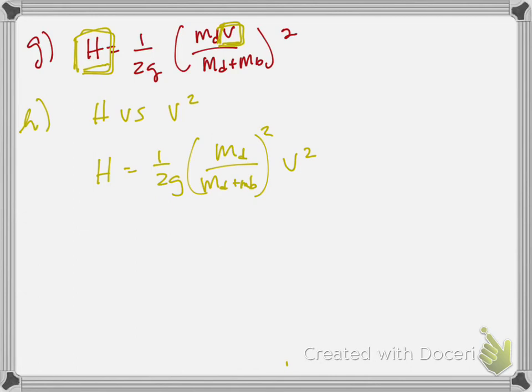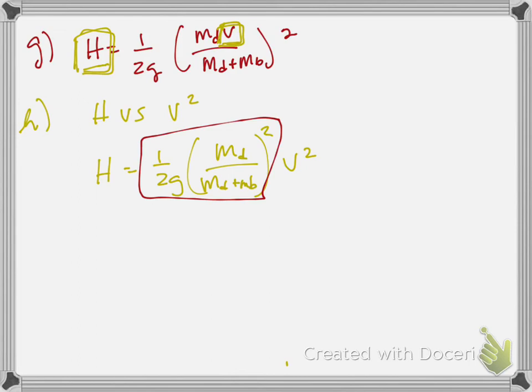So then what you would do, and we don't even have to do this, they're just asking what could you do. Graph h versus v squared, and then this is your slope, 1 over 2g, and then you've got the masses ostensibly, and you could just solve that algebra problem to find g.